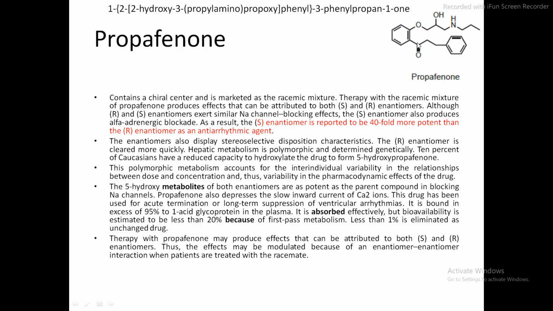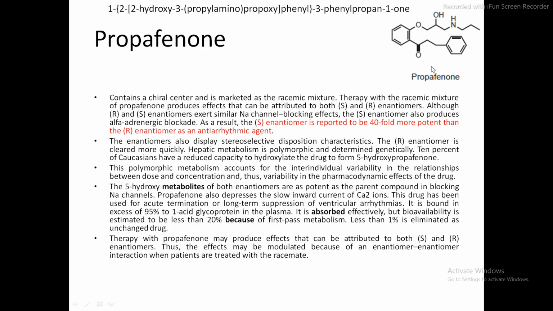So after 1- of this propanol, then 2-, then 2-hydroxy, then 3-, 1, 2, 3, 3-propylamino, or you can write propan-1-ylamino. Both are correct. Then propoxy, phenyl, then 3-phenylpropanone or propan-1-one. So this is the IUPAC nomenclature of propafenone.